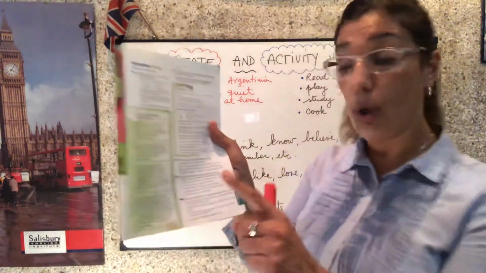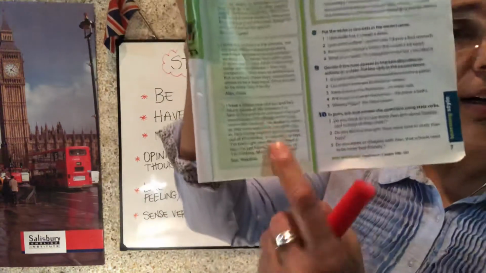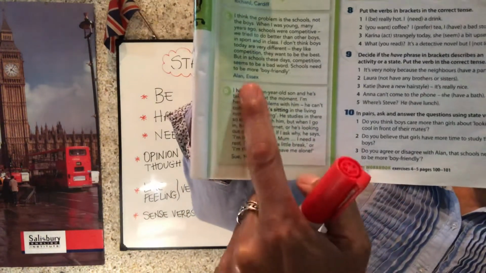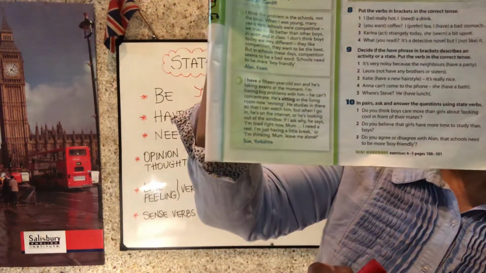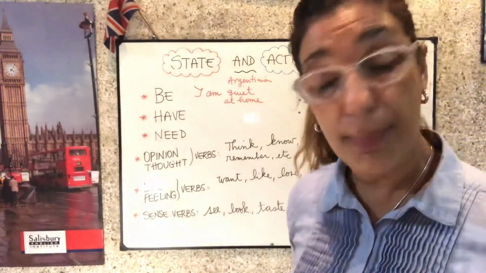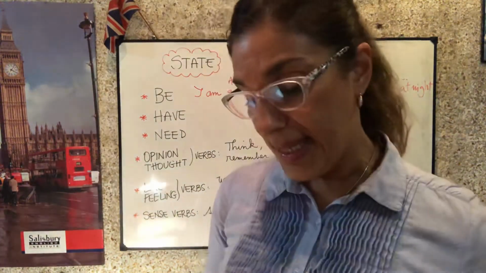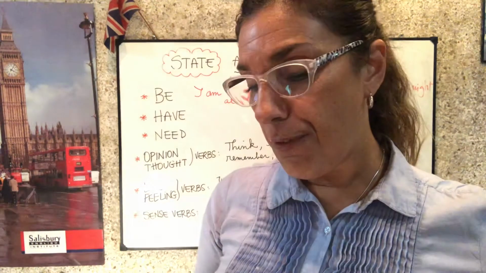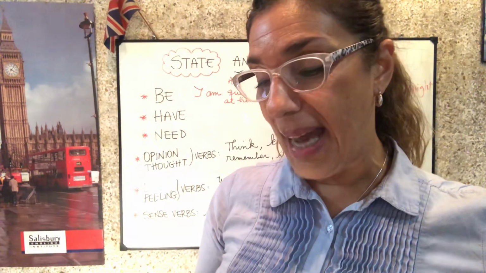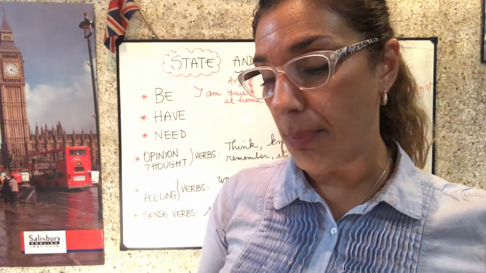If you go to your books, you will see here that there are some verbs in bold. Hay algunos verbos en negritas. I'm going to read it for you. It says, I have a 15-year-old son and he's taking exams at the moment.